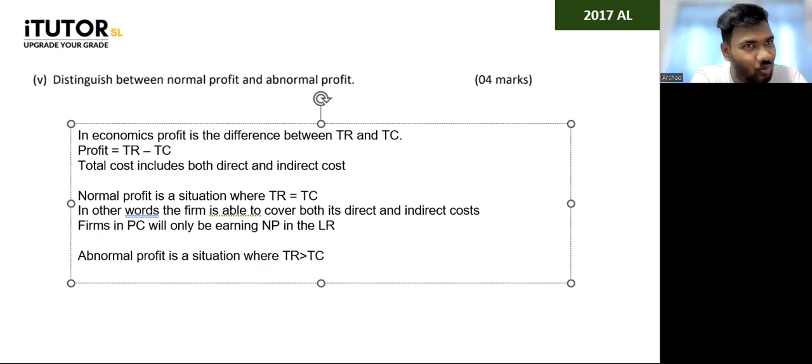And you can say, however, these kind of abnormal profits will only be available in the short run for a perfectly competitive firm. You can give an answer like that, which is more than enough for 4 marks. Yes, normal profit, you can also call it zero economic profit. Your economic profit is 0. Is that okay? Fine, guys, can you handle a question like that for 4 marks?